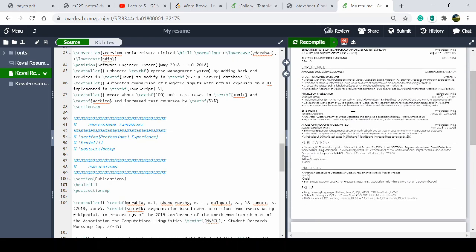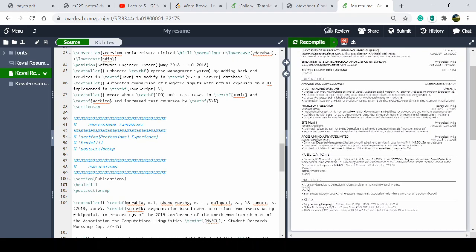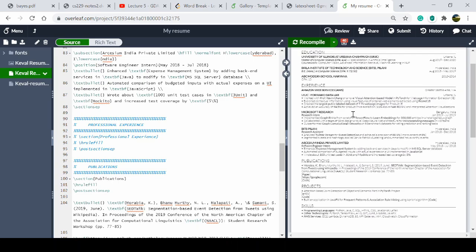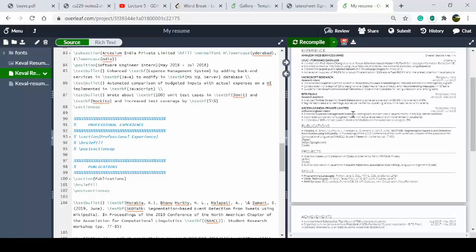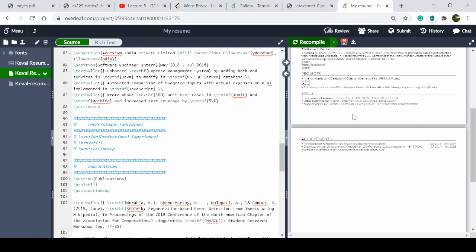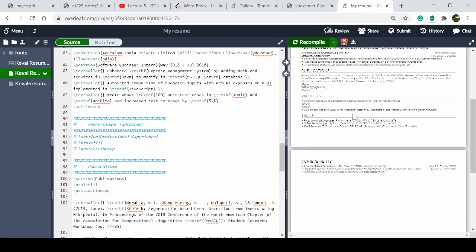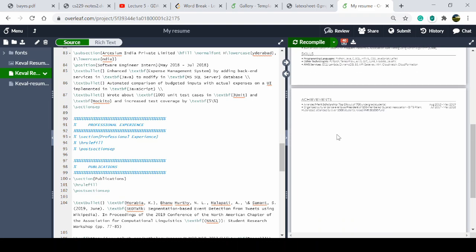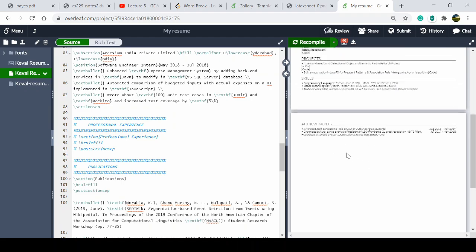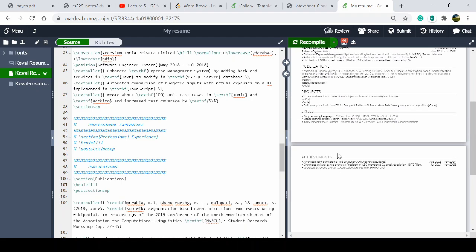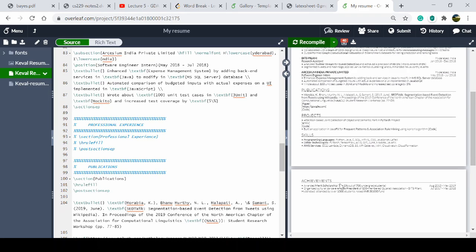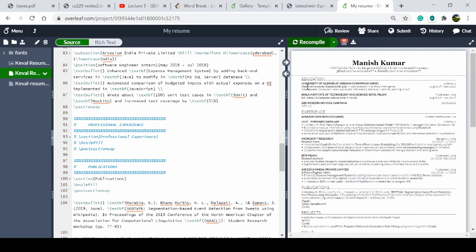If anything by chance remains, or you want to add something, you can put it at the end. There is no problem with that. And one thing: in sections like education, put the most recent thing first. You have to follow that rule, recent thing first.